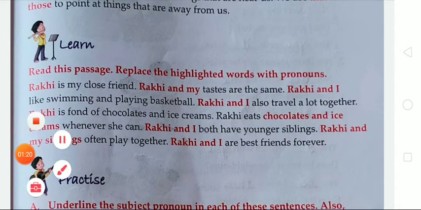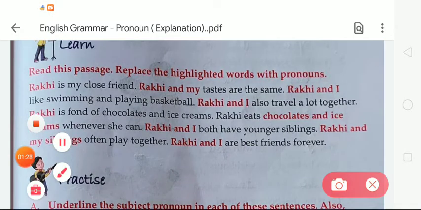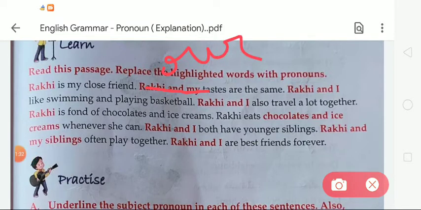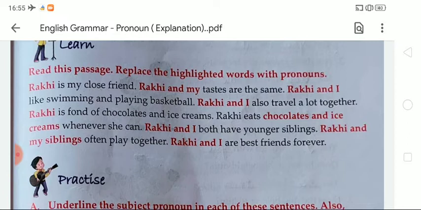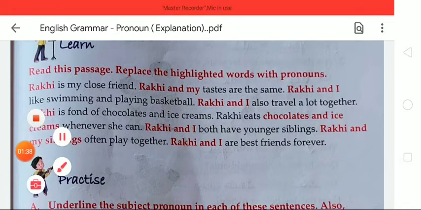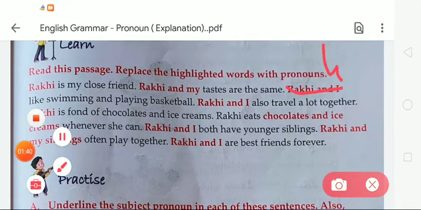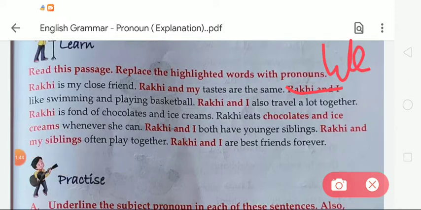Here it says, Rakhi is my close friend, and after that, Rakhi and my. So what would be right here? In place of Rakhi and my, we have to write our. We have to use the pronoun word our. Our tastes are the same. Now the next is Rakhi and I. In place of Rakhi and I, we have to use the pronoun word we.